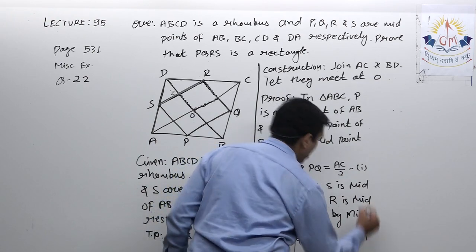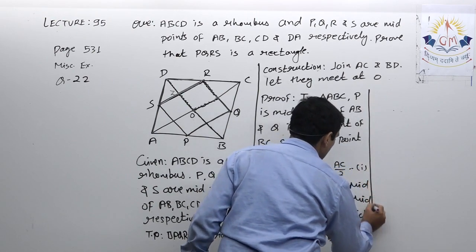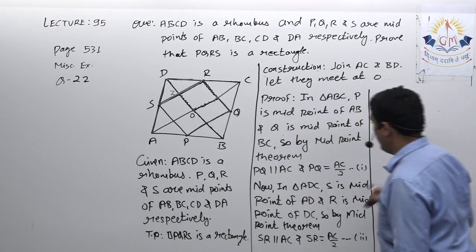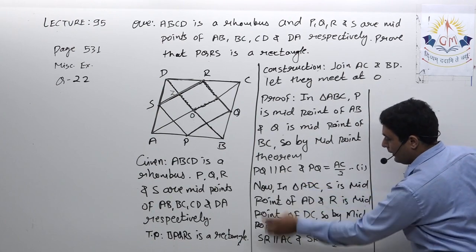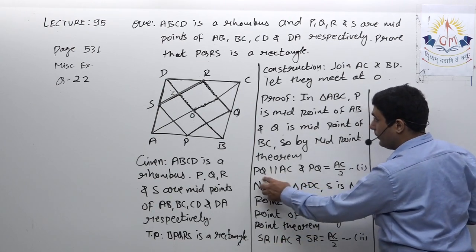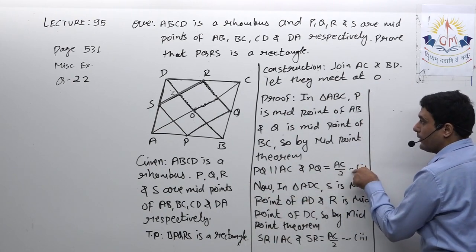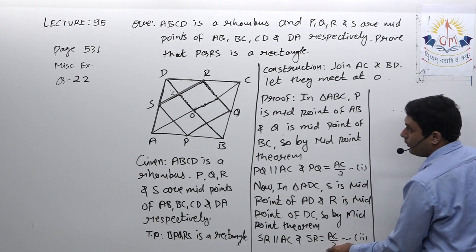Let it be second. So from first and second, see, first says PQ parallel AC and second says SR parallel AC. That means PQ parallel SR. Similarly, PQ equals AC by 2, SR equals AC by 2.